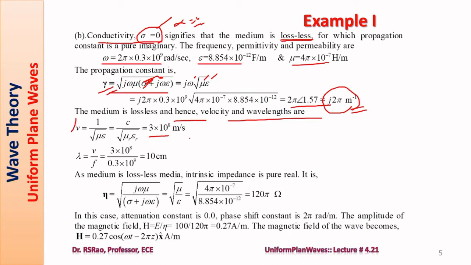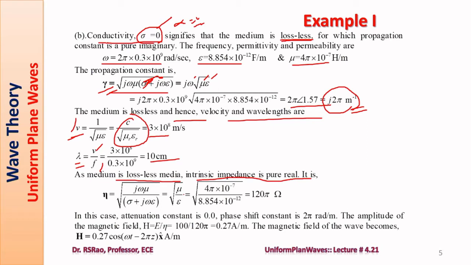This is simpler. Reason is, this can be put in the form C by root mu r epsilon r. You need not have values of mu naught and epsilon naught here. Simply, you can write it as C by root mu r epsilon r. Mu r and epsilon r are given. C is 3 into 10 power 8. So simple. And lambda is V by F. It becomes 10 centimeter.